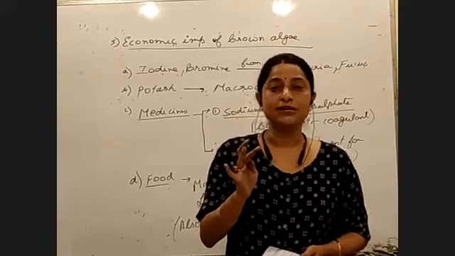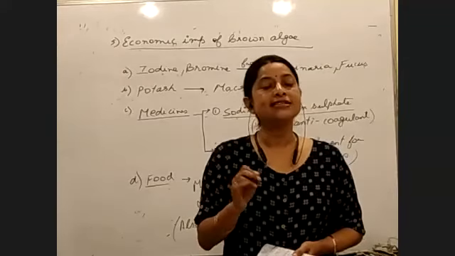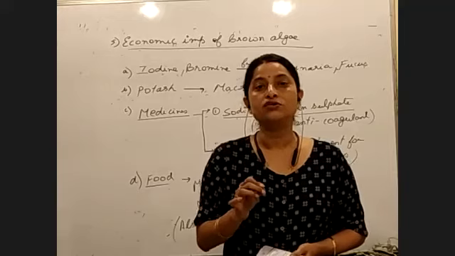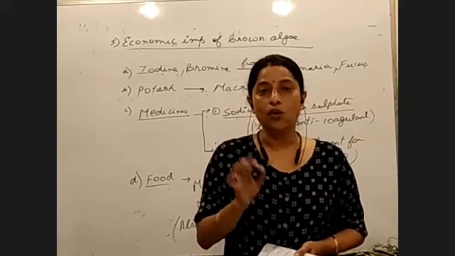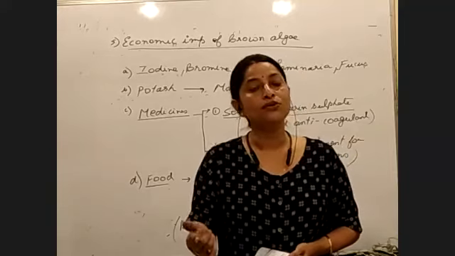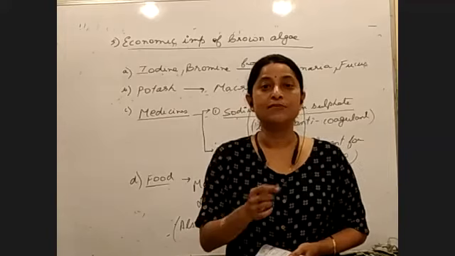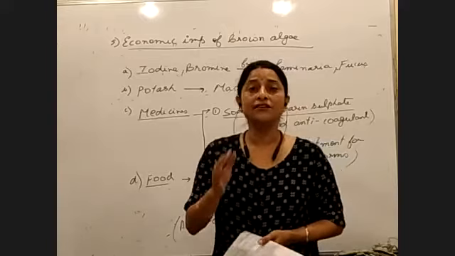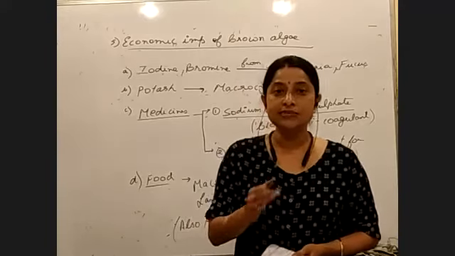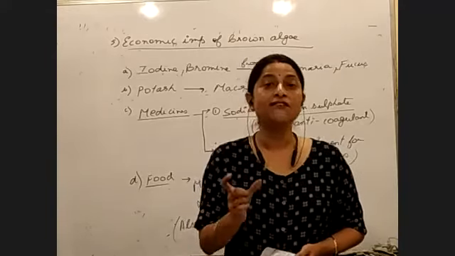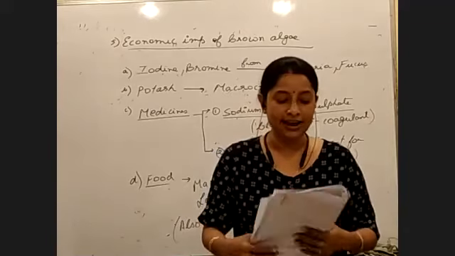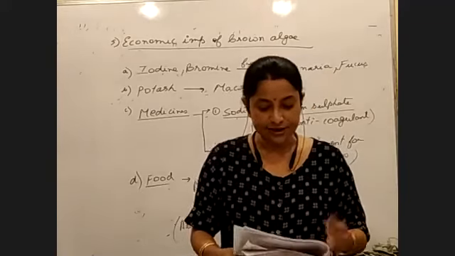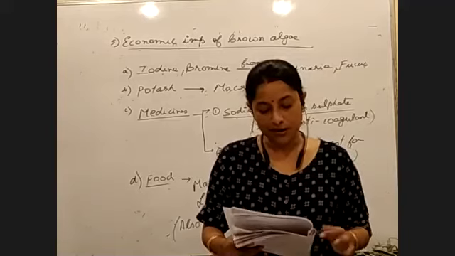Another statement: while discussing blue-green algae we said not all blue-green algae are blue-green in color. Trichodesmium erythraeum was the example, a red-colored blue-green alga. Similarly, not all red algae are red in color, and there are certain exceptions, like Batrachospermum. We'll be talking about it.